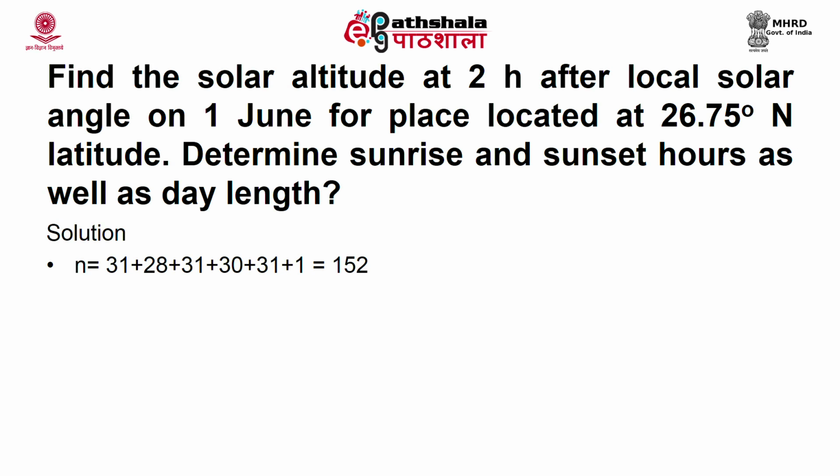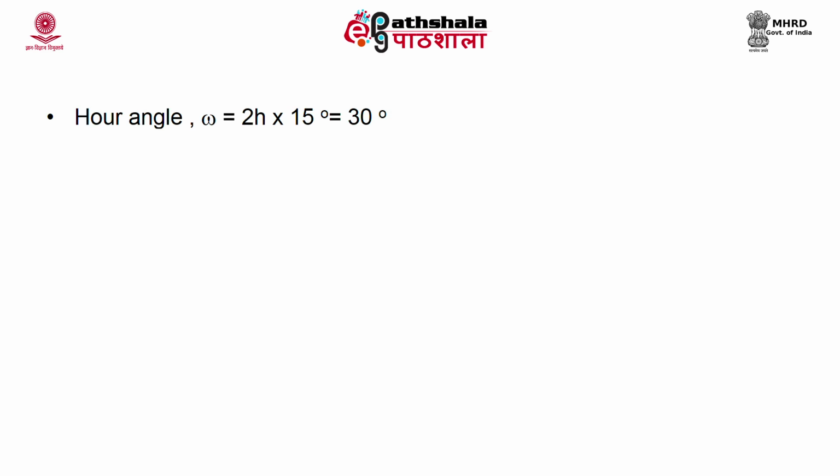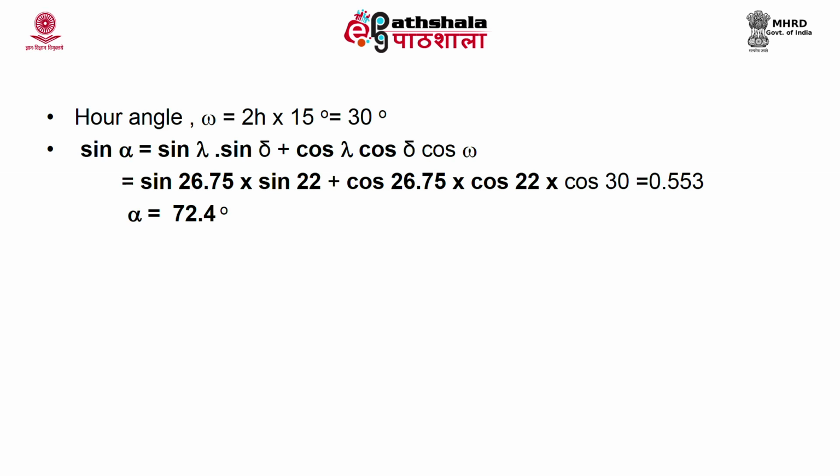So, n is 152. Then the delta, the inclination angle, you will find out with the given equation: 23.45 multiplied by sine of 360 by 365 times 284 plus n. You will get 22 degree. And the hour angle omega, you will get 30 degree from the equation 2 hour into 15. Then sine alpha is equal to sine lambda sine delta plus cos lambda cos delta cos omega. Substituting these values, you will get alpha is equal to 72.4 degree.